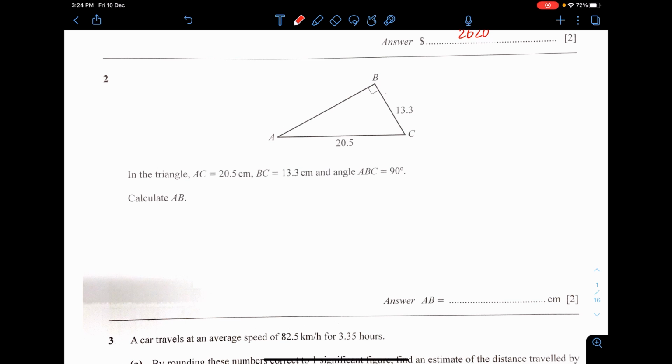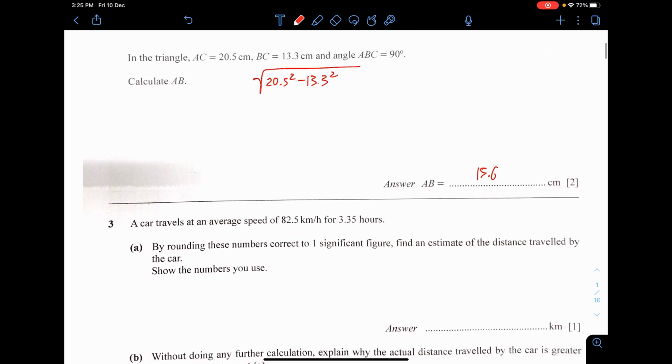Question 2. In the triangle ABC, find out the length of AB. Okay, this is just Pythagoras theorem. So it should be just 20.5 squared minus 13.3 squared. And then you just root them all, and you'll get the answer to be 15.6. Okay, so it'll be very simple.